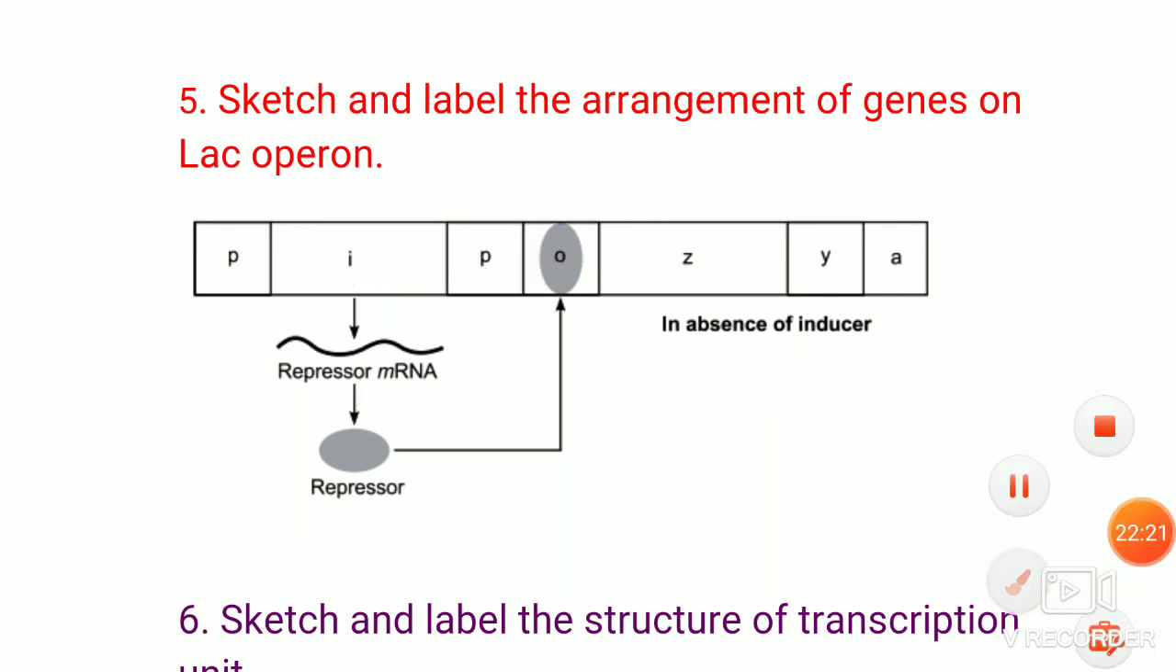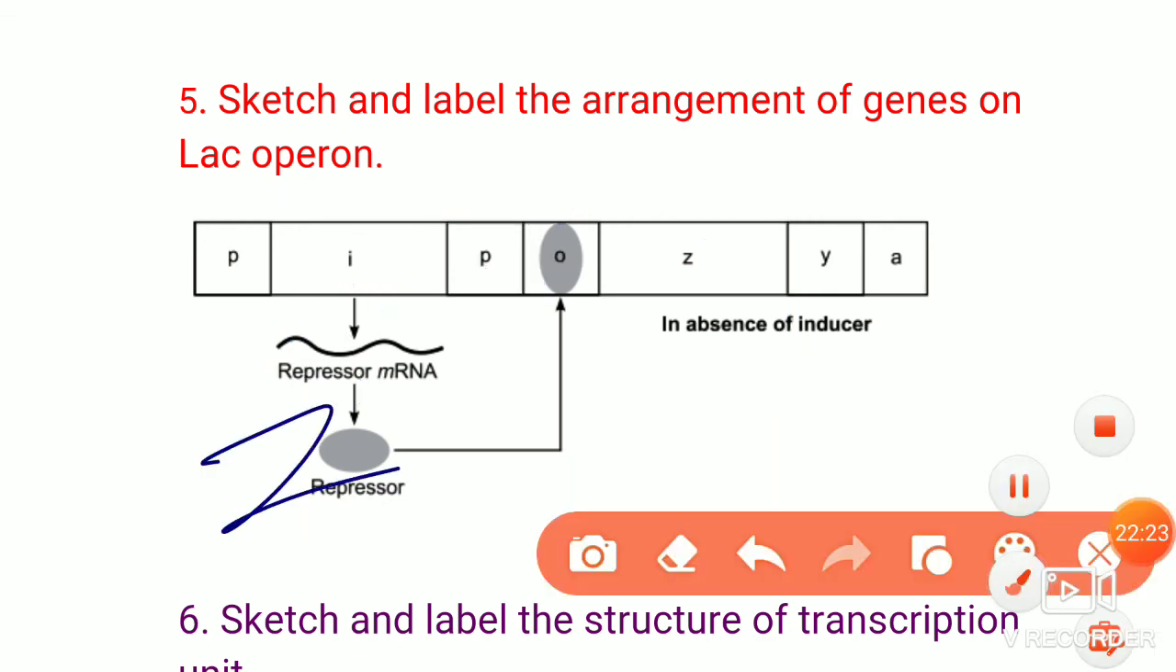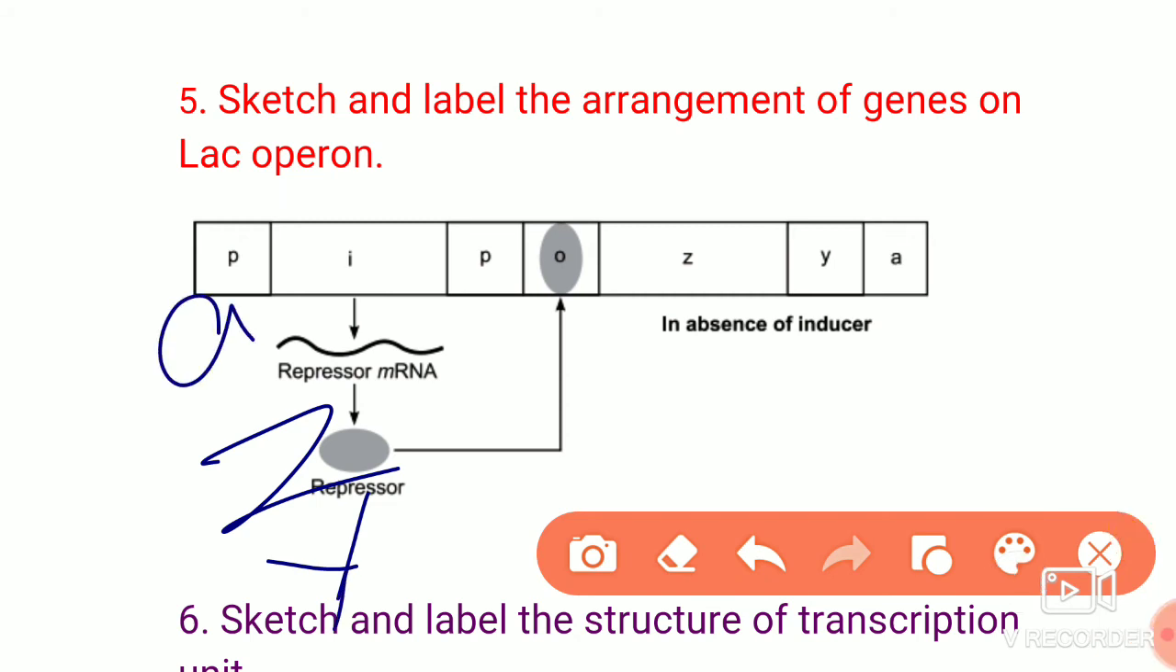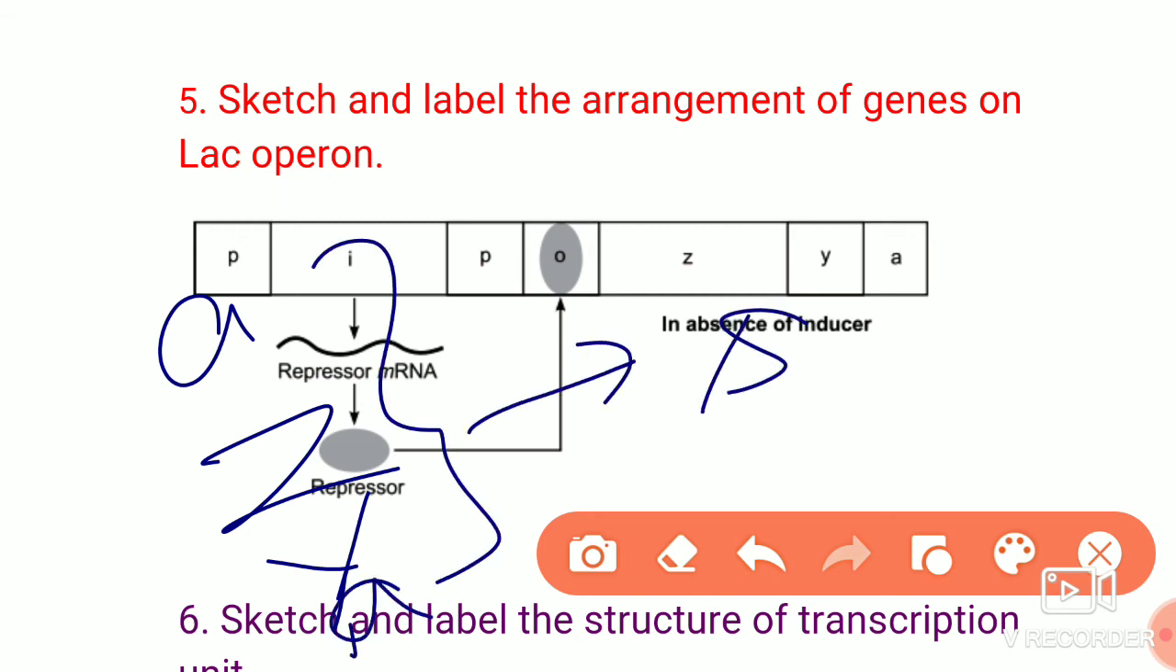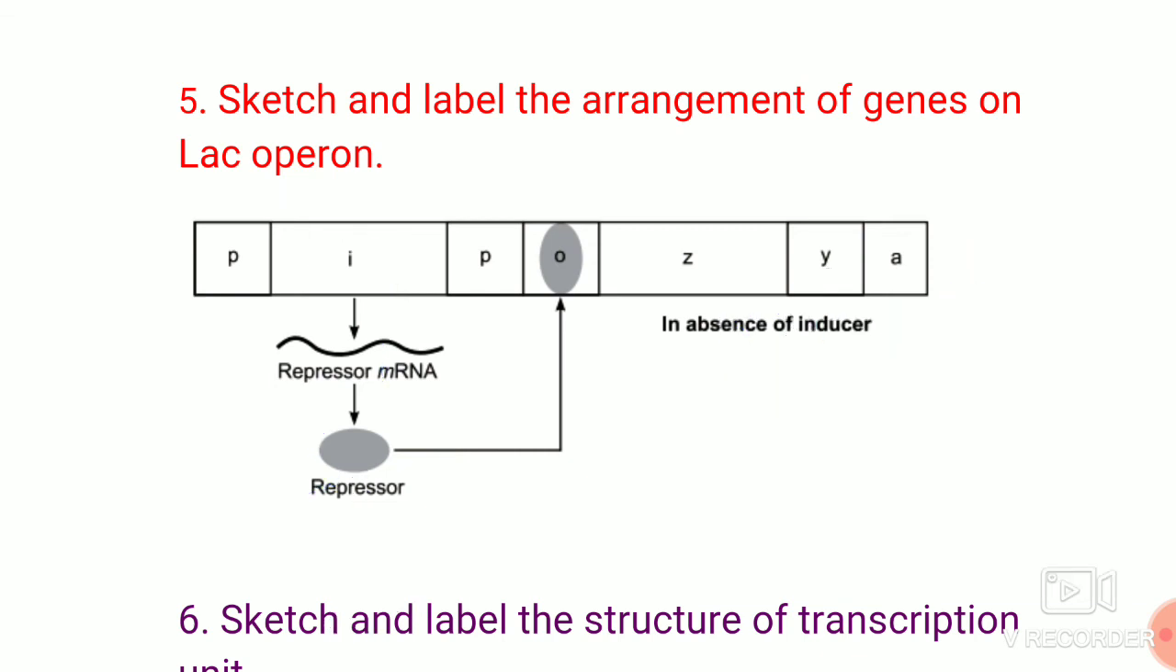The next is Z, structural gene. Y, structural gene. A, structural gene. So Z, Y, A, you have to write like that. Put a flower bracket. All these are called structural genes. Okay, so that's the labeling and arrangement of the genes on the lac operon.